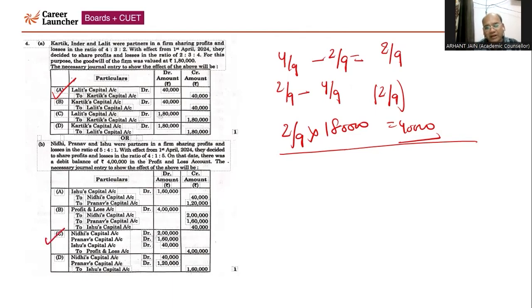Finally, option C will be the correct answer because it is quite easy. Option A can't be the answer. Option D can't be the answer. It is a P&L account debit balance. If you write it off, it is going to be credited. That's why it's quite easy to predict. Even no need to solve. Option C will be the correct answer.